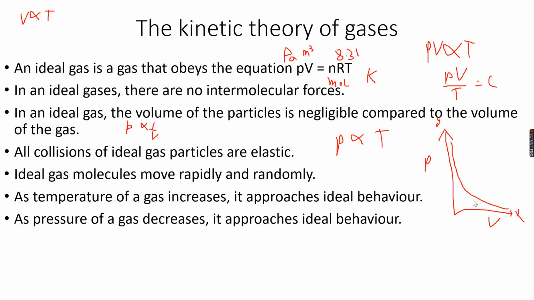So we get this graph, and then if we plot a graph of pressure against 1 by volume, then we get this graph, because this relationship tells us that pressure is inversely proportional to volume and it is directly proportional to 1 by volume, right? The same thing. So I think the second graph is a lot easier compared to the first one.